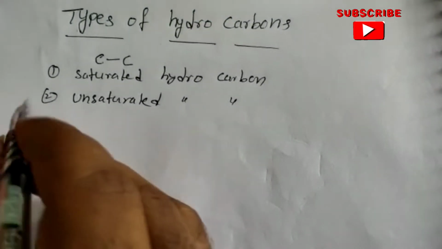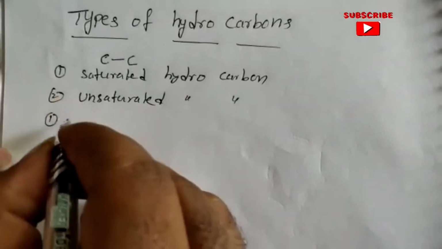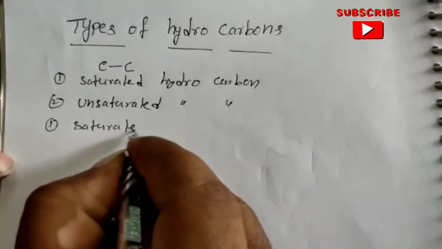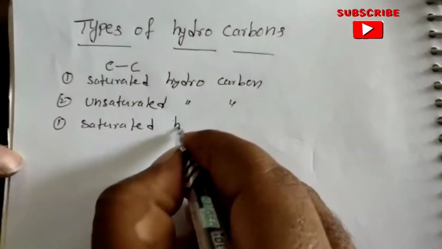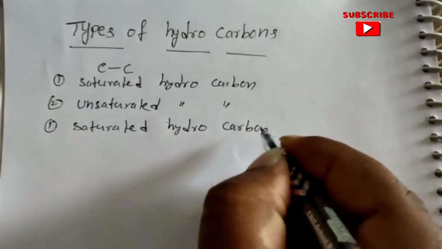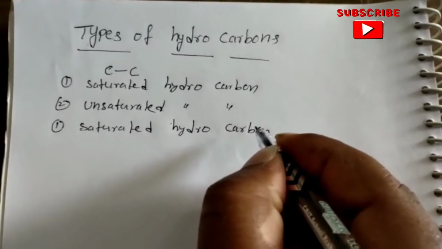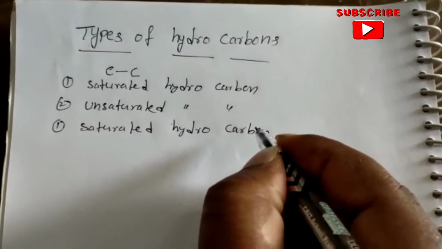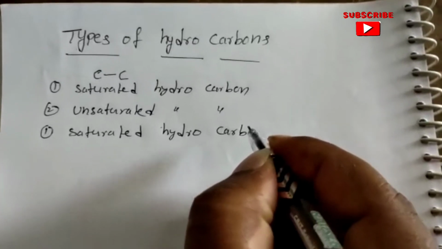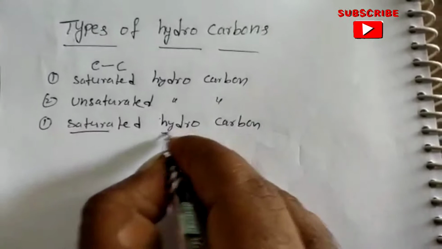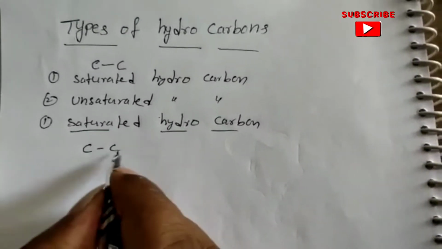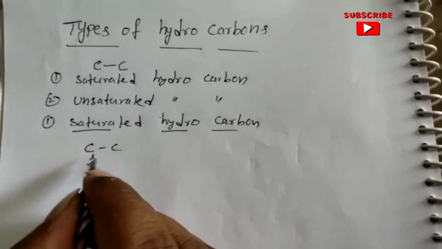Now, what is a saturated hydrocarbon? A saturated hydrocarbon means a hydrocarbon in which carbon atoms are connected by only single bonds.